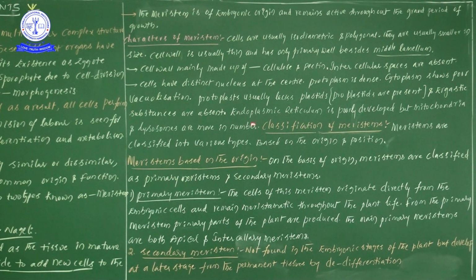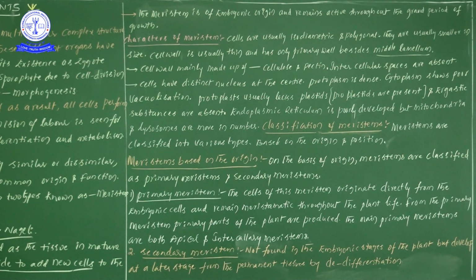Next, the endoplasmic reticulum is poorly developed, but mitochondria and lysosomes are more in number. The development of the endoplasmic reticulum is very poor, but the number of mitochondria as well as lysosomes will be higher. Don't forget this.